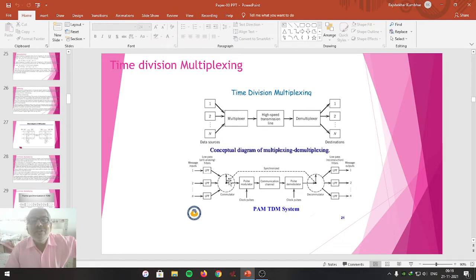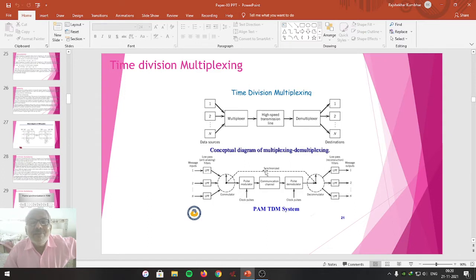Suppose this commutator key connects to channel number 1. If this is connected to channel number 1, naturally the receiving commutator key also connects to channel number 1. Then the signal from channel number 1, after the modulator and band pass filter, comes to the pulse modulator to which the clock pulses are given. It is passed through the channel, demodulated, and again given to channel number 1. For this commutator key to be connected to channel number 1 at the transmitting end as well as at the receiving end, it will take, suppose, 1 second.